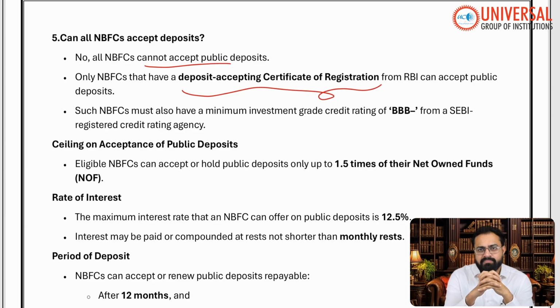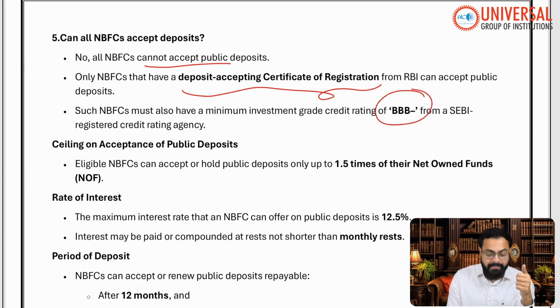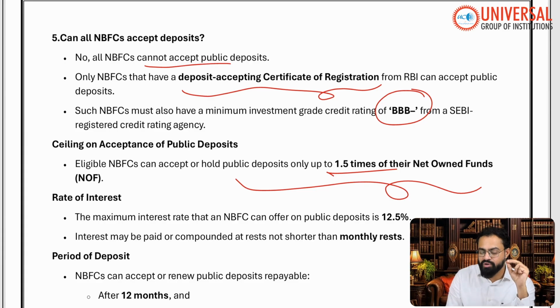Because UPSC or the RBI Grade B can bluff, saying that all NBFCs are entitled to receive the time deposits. Again, until and unless they have a specific certificate of registration, they cannot. Plus, such NBFCs must also have a minimum investment grade credit rating, that is BBB minus, very, very important. And plus, there is a ceiling on the limit of deposit acceptance as well. So eligible NBFCs can accept or hold public deposits only up to 1.5 times their net owned funds. Remember very, very clearly what is the limit?